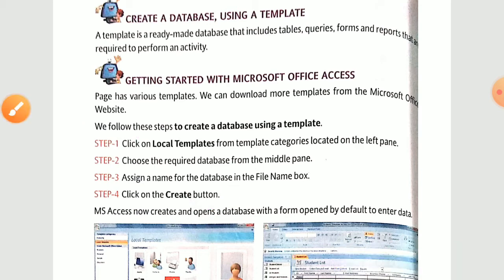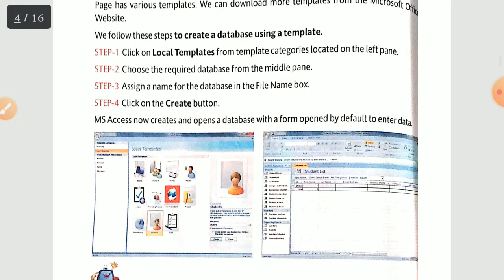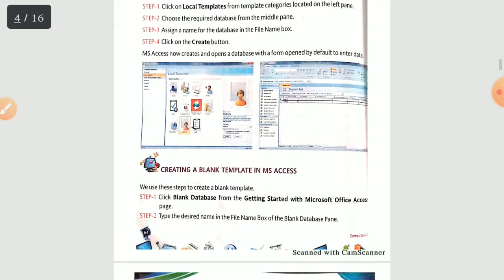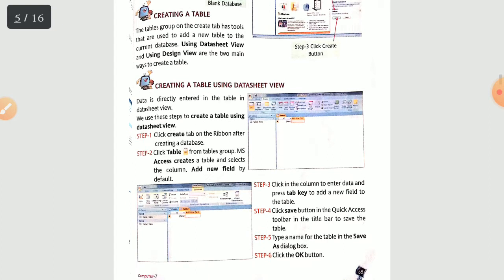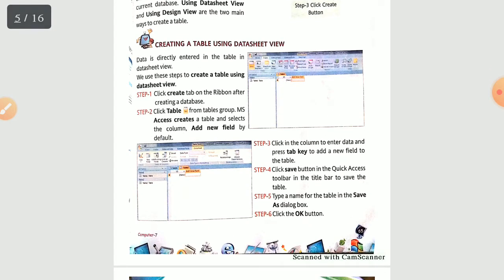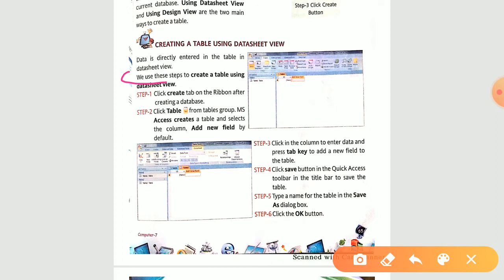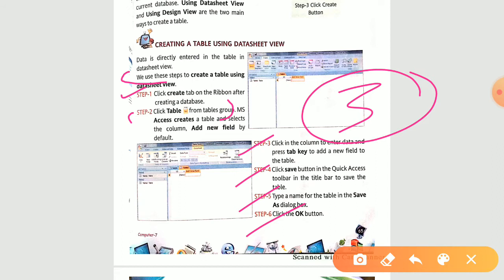Now for the third question: write down the steps to create a blank table using datasheet view. The answer is present on page 65. Directly I am opening page number 65. This is your page number 65, third answer we are talking about. Now start writing from this one. We use these steps to create a table using datasheet view. Step number 1, complete. Step number 2, till table group. Step number 3, complete. 4, complete. 5, complete. 6, complete. Only in step number 2 there is a reduction: click Table from the Tables group. Only the first line you need to write down. This is your answer number 3 of the long answer question.